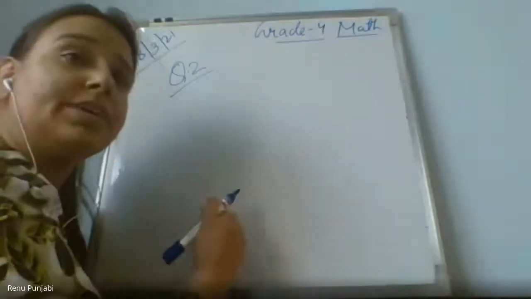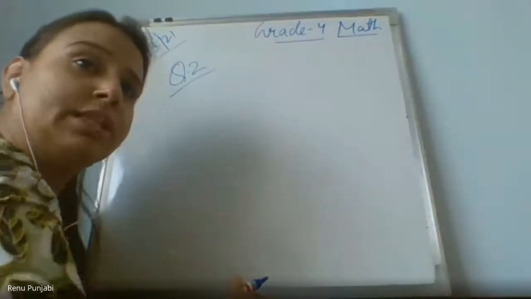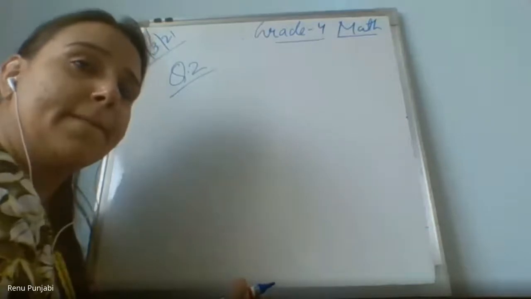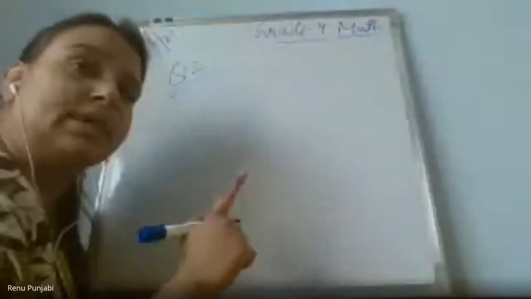Ma'am, I have a doubt. Okay, you erase the C figure. Tell me what is the C figure, Ayush? What do you want to know about the C figure? I don't know the C figure. Actually, I haven't drawn it. You draw the hexagon. You don't know how to draw the hexagon? Hexagon would be 6 sides, and it's a regular hexagon.